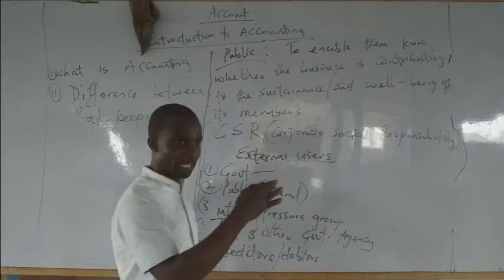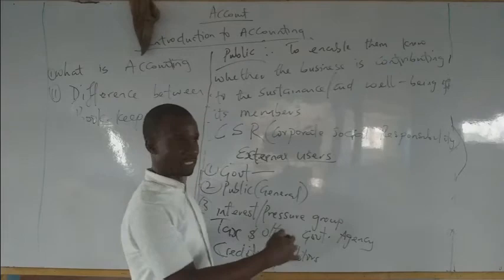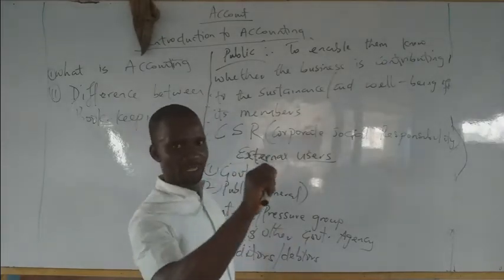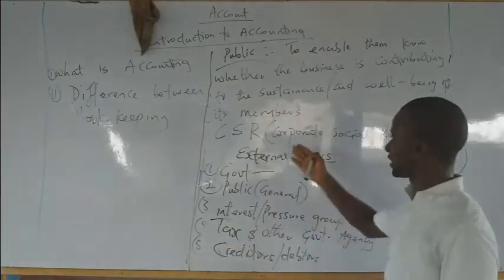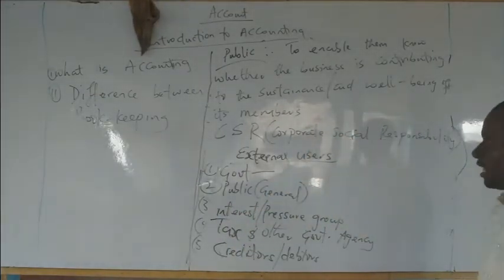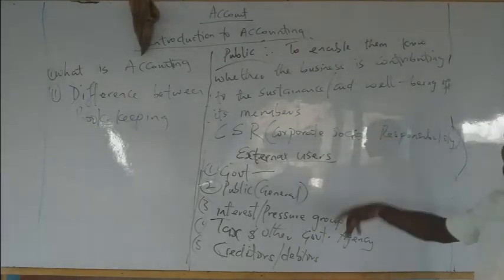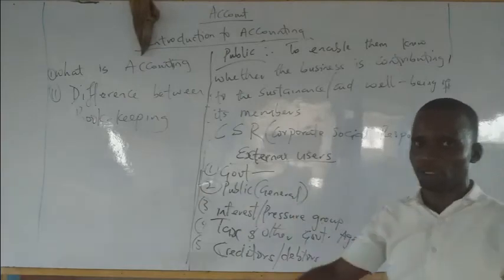There's a sport complex there. If you watch the name, you will see the bank that donated the sport complex. That is a good example of corporate social responsibility.